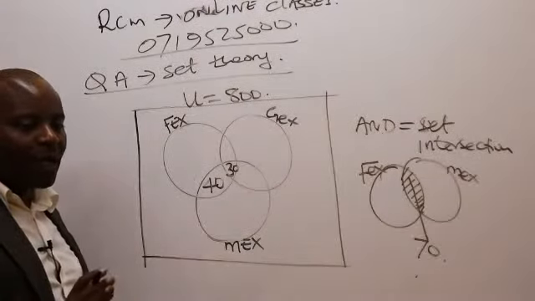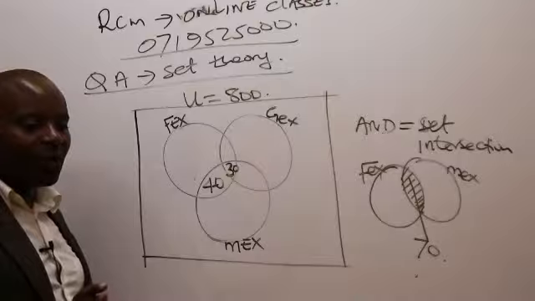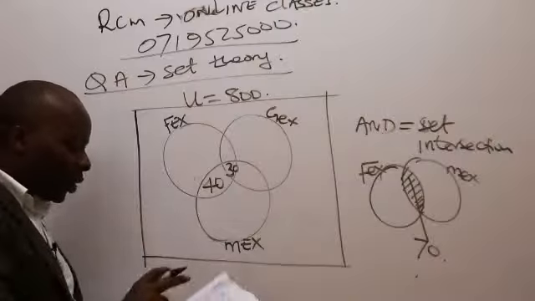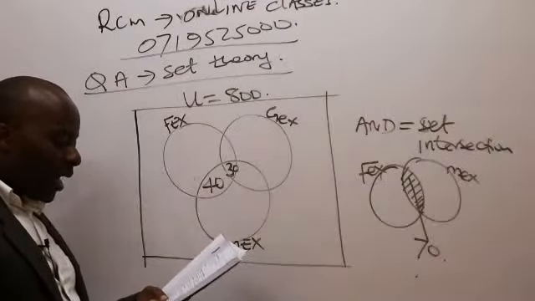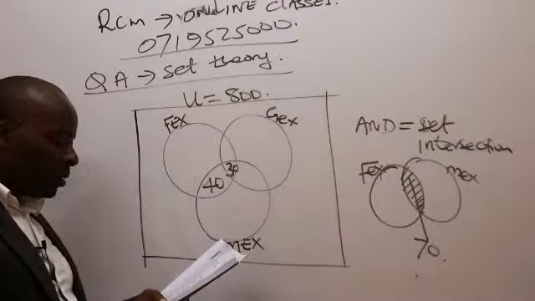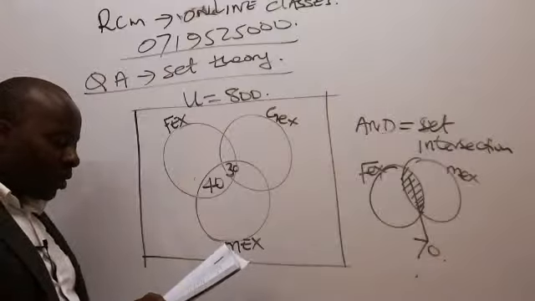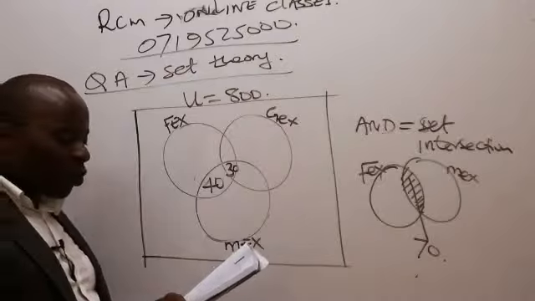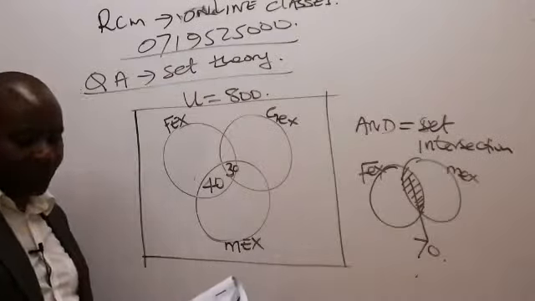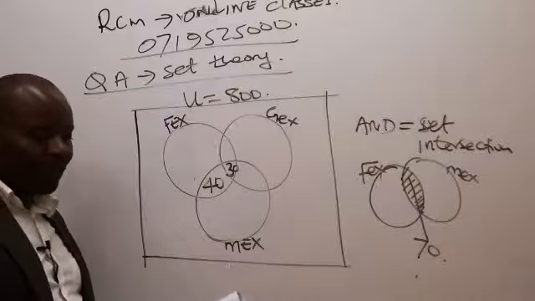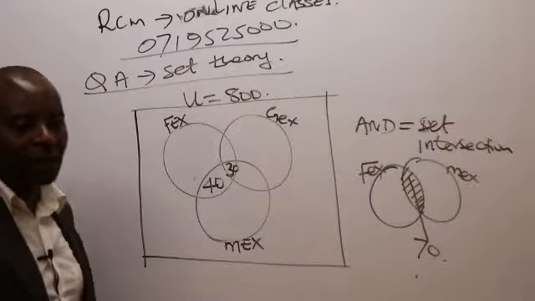So look again for any statement giving us two products. I've been able to handle FEX and MEX. There is no other statement which has got two goods, it was only FEX and MEX. From there we are told 110 households preferred FEX only.